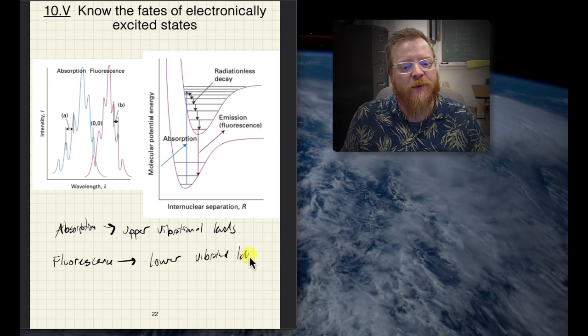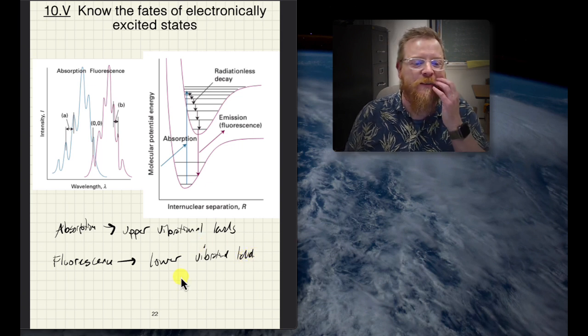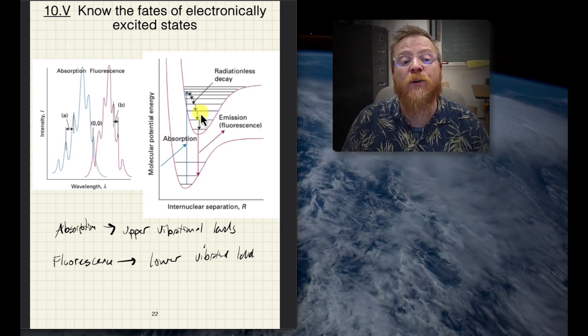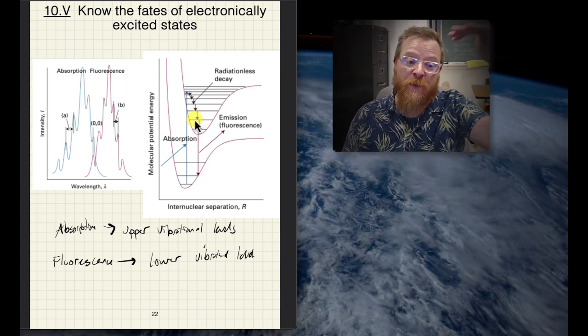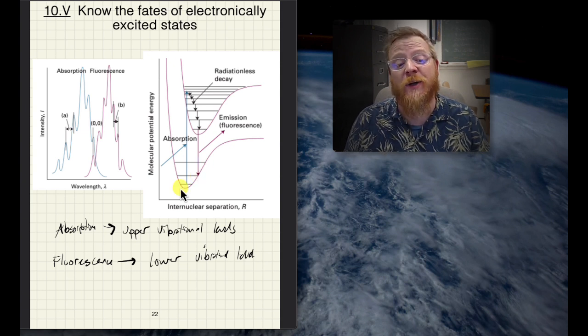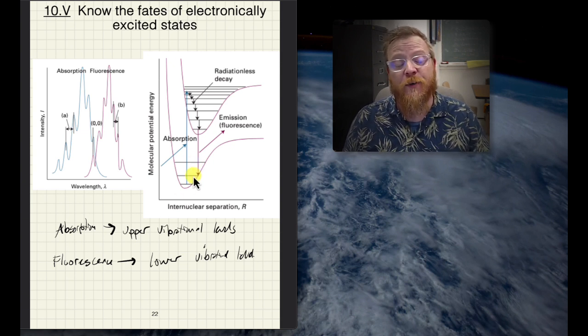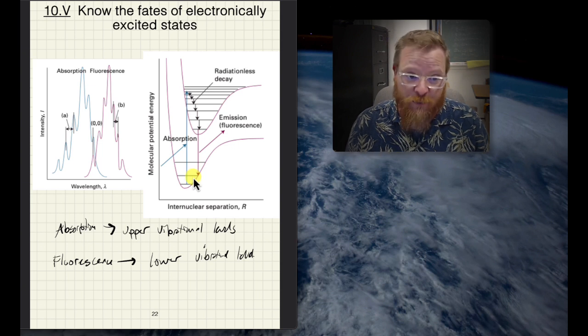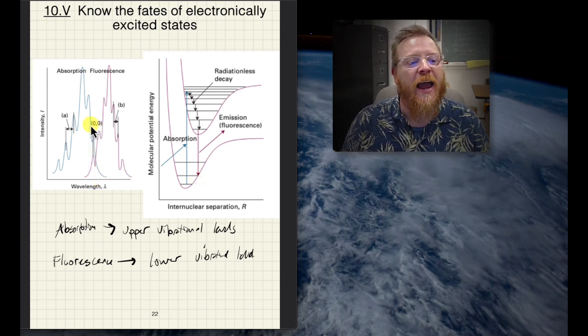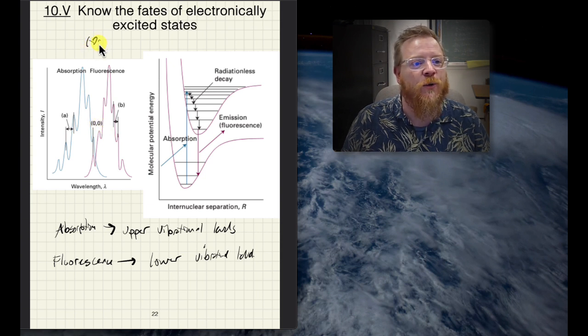Okay, my handwriting has really gone to crap here at the end of the semester. Apologies. So the fluorescence spectra, because now we're looking for overlap from the top down, will really show us the vibronic ground levels. So for example, if we look at these spectra here, and these are our vibrational levels given as nu final and nu initial.